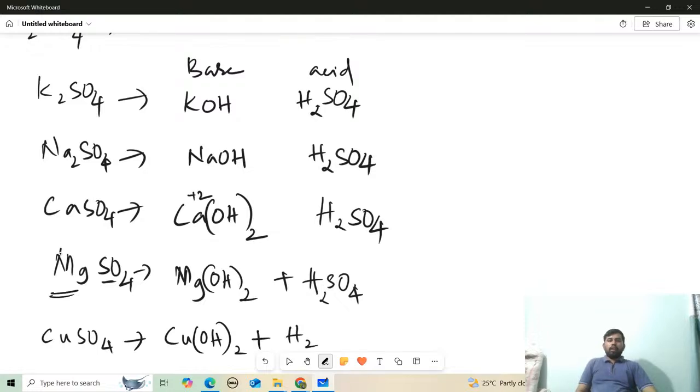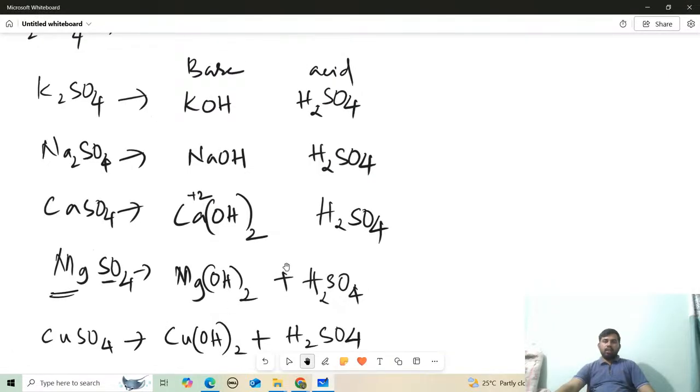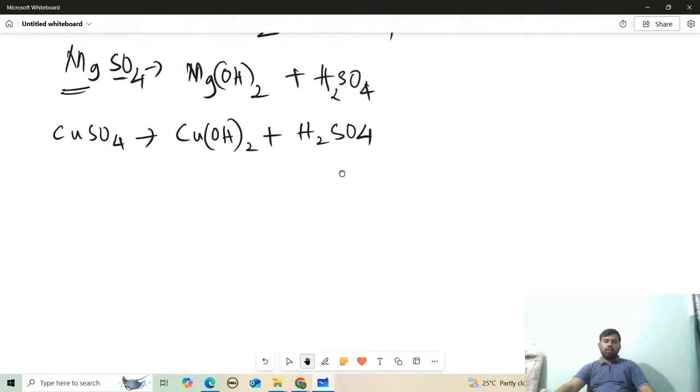Again it will be an SO4. Clear? So these are the acids and bases which are used to prepare potassium sulfate, sodium sulfate, calcium sulfate. Next, after this one, they have given sodium chloride, sodium nitrate, sodium carbonate.